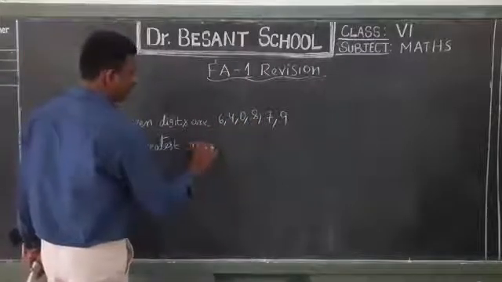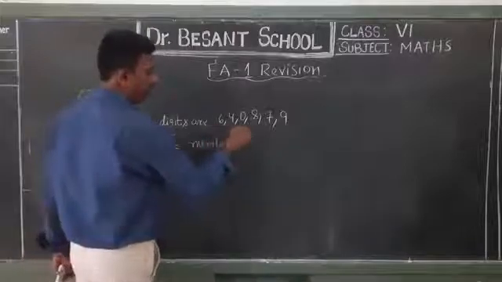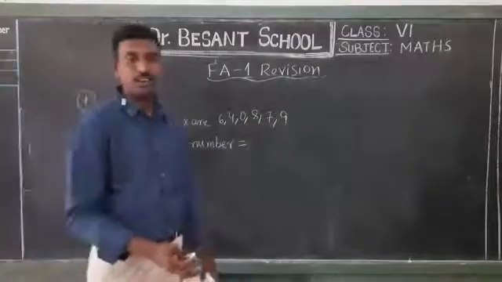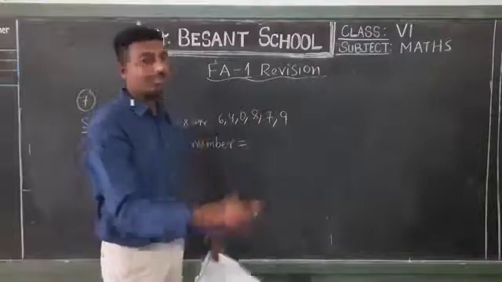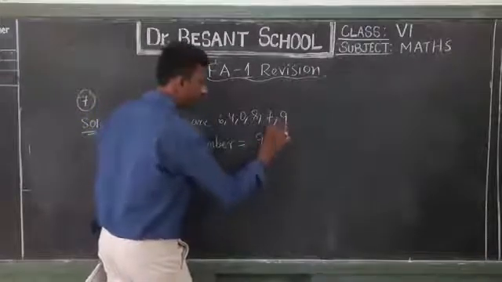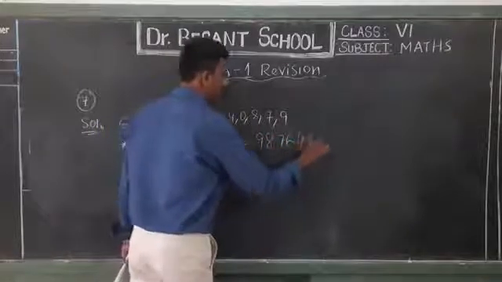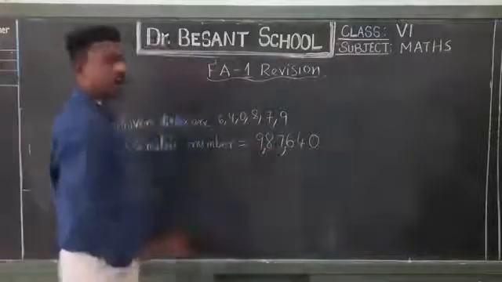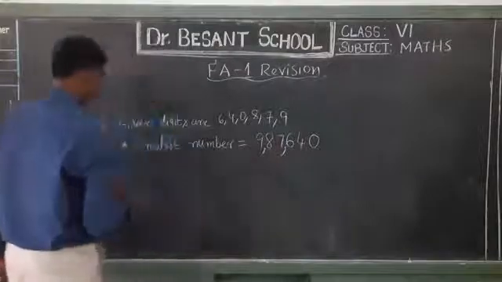So the greatest number formed by these 6 digits is very simple. Write down the numbers according to their descending order. So it starts from 9, 8, 7, 6, 4, 0. You can keep the commas according to the Indian system or international system of numeration. I have placed them according to the Indian system.